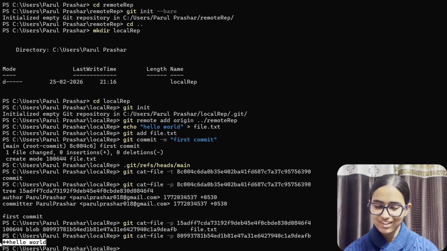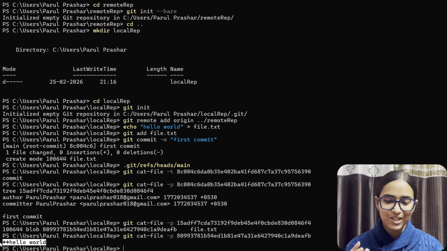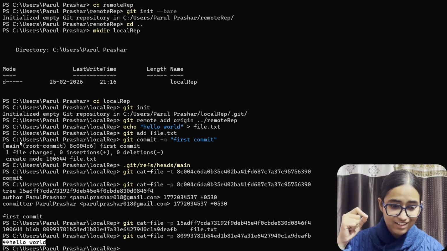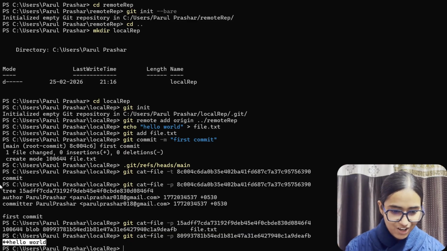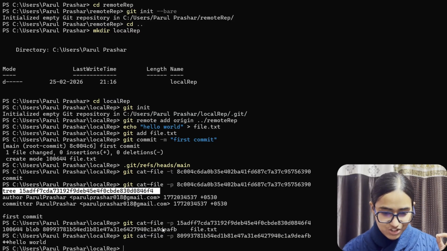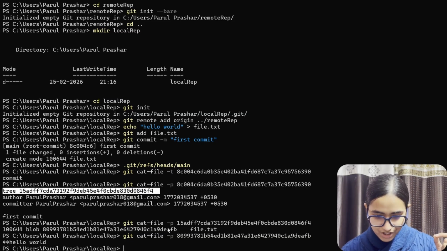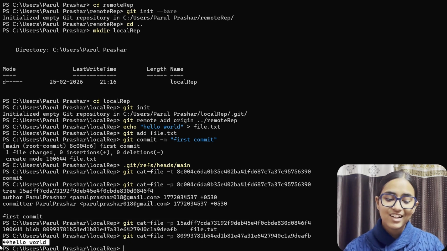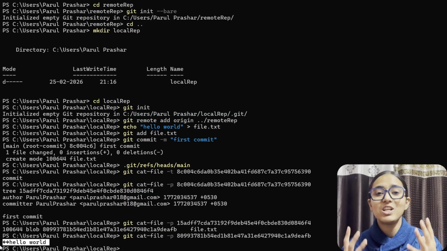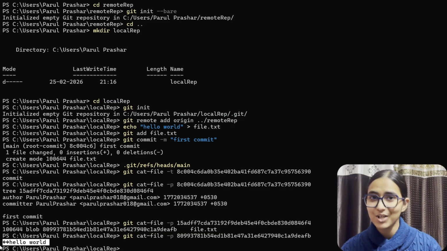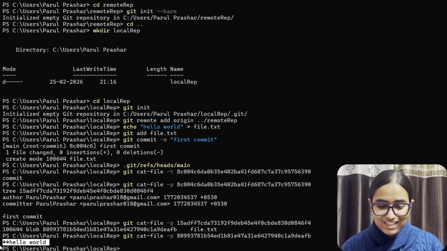So it's so interesting to see. We started with a commit, we used the hash of the commit. Inside that hash, we got information of the tree. We used the hash of the tree and we printed its contents and we got a blob. We used the hash of the blob to print its content and we got the content that we have actually written in the file. This is just so amazing. This is the first commit that we made, and we've already seen the beauty of GitHub and the push command.